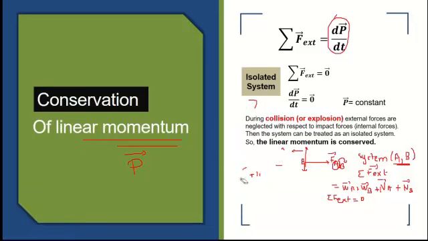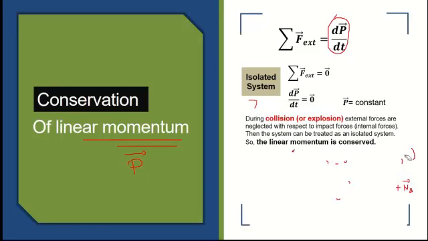Now, I can write it like this. So the answer comes out that P before, when I say P is constant, this means that P before the collision is equal to P after the collision.